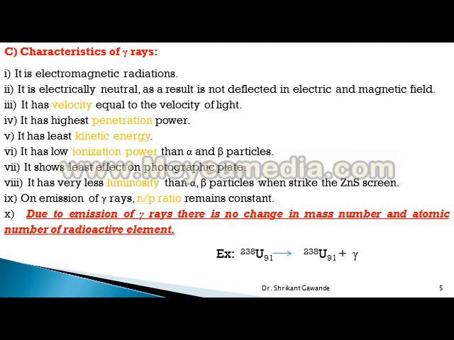On emission of gamma rays, the N by P ratio, neutron to proton ratio, remains constant. Last point and most important, due to emission of gamma rays, there is no change in mass number and atomic number of the radioactive element.